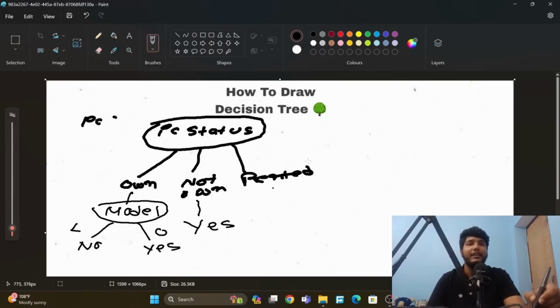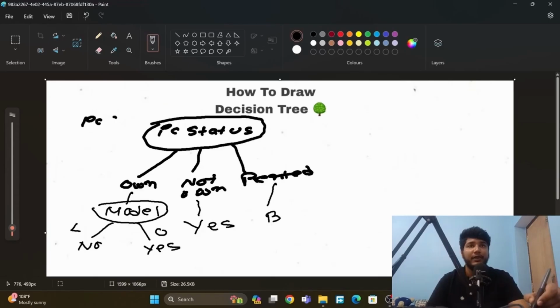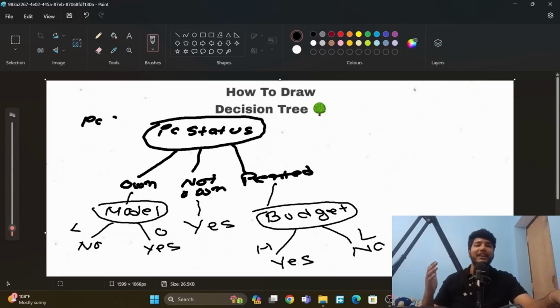And now in rented there are two values. In budget there are two values, high and low. In high there is all yes, and in low there is no. So here the node will be budget, with high and low. If the budget is high he should buy a PC, yes, and if the budget is low, no, he should not buy. So we have finally drawn our decision tree. This is what a decision tree is. If somebody comes to us and says, should I buy a PC if I have a rented PC and have a low budget?